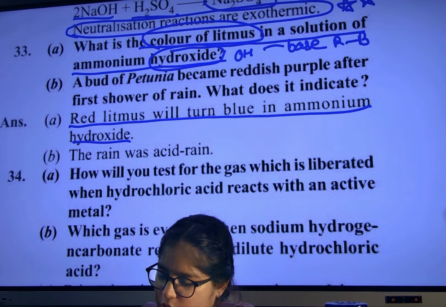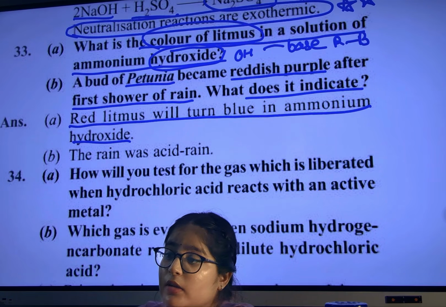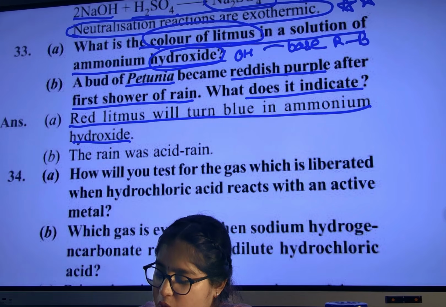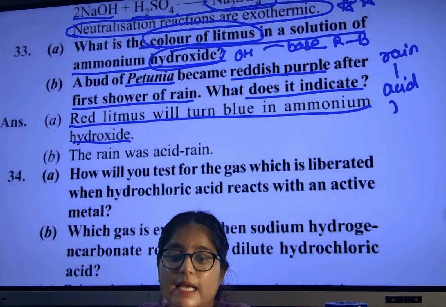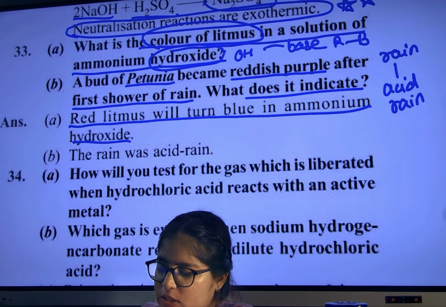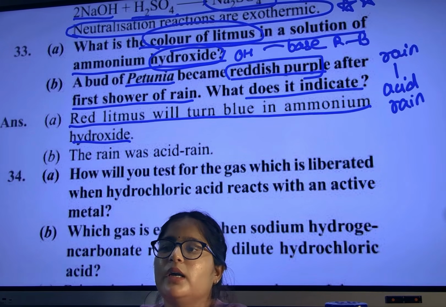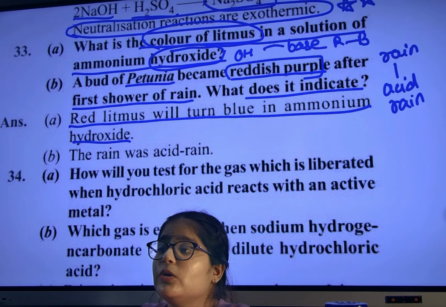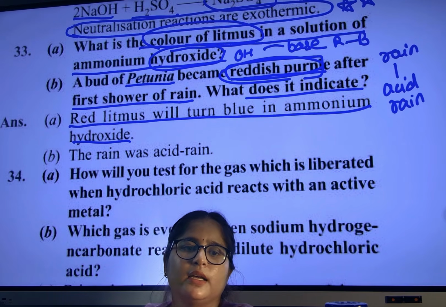Next, a bud of petunia becomes reddish purple after the first shower of rain. What does it indicate? Very good. So we know that the rain was acid rain. When the acid rain comes, the color will change. Acid will convert blue to red. So it will become reddish purple because the rain was acidic in nature.